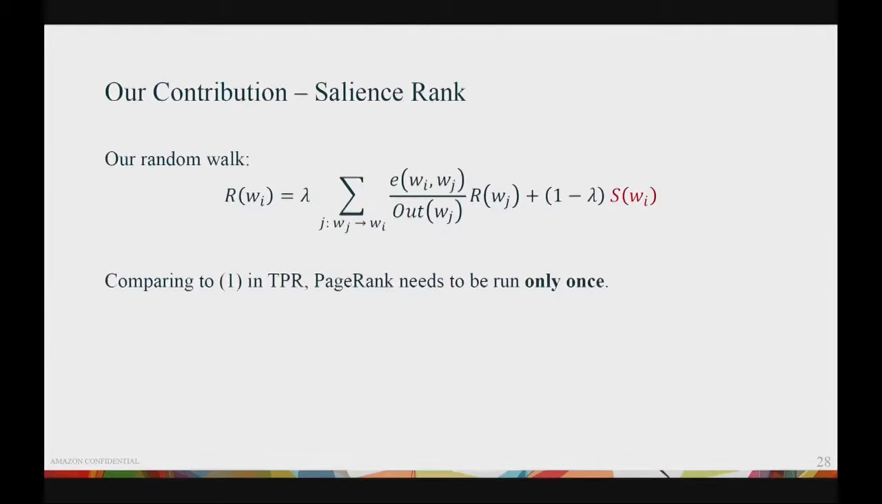With the word salience, we define our random walk in the following way, where we set the jump probability using the word salience. Here, all the topical information is included in the S of w_i. And compared with TPR, we only need to run PageRank once instead of K times.